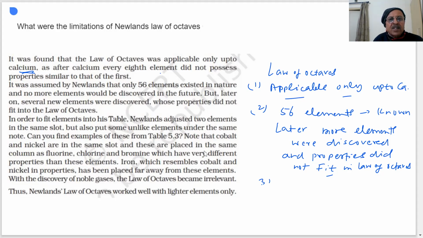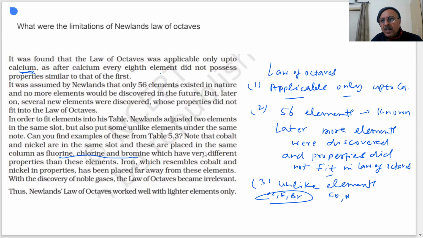In order to fit elements in the table, Newlands adjusted two elements in the same slot, and also put some unlike elements under the same slot. There were some unlike elements which do not have similar properties. Cobalt and nickel are in the same slot, placed in the column of fluorine, chlorine, and bromine. But their properties do not resemble those elements. Cobalt and nickel have different properties than chlorine, bromine, and fluorine.